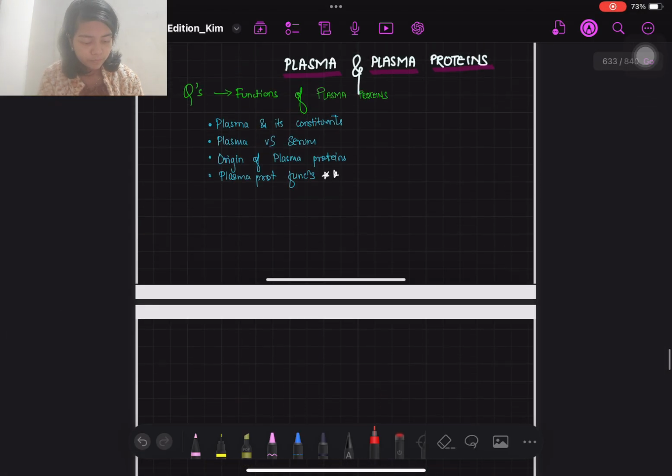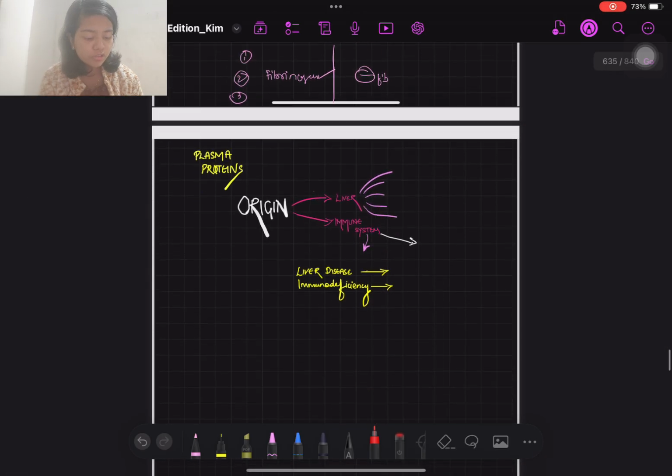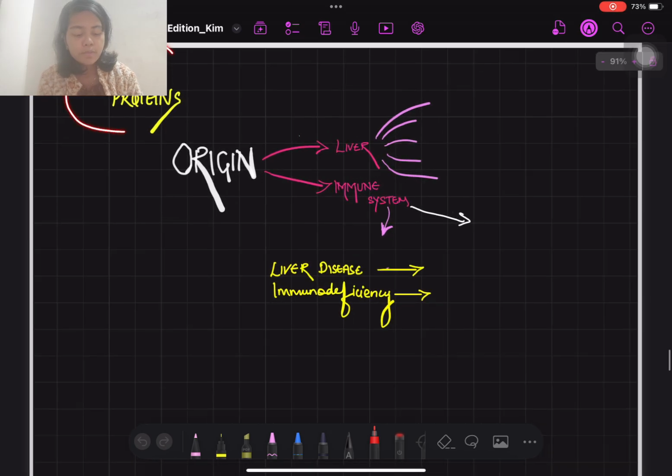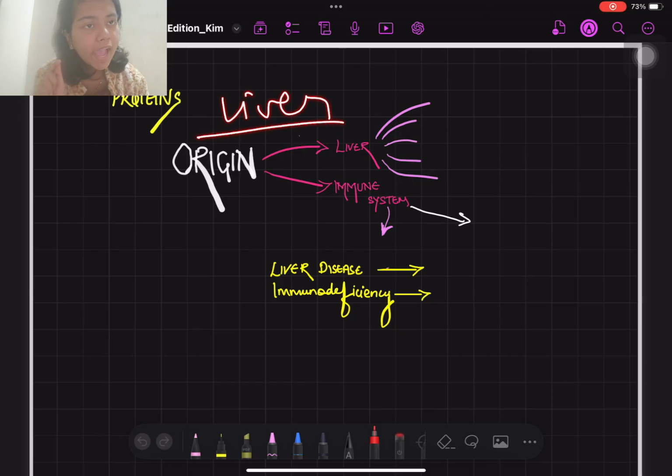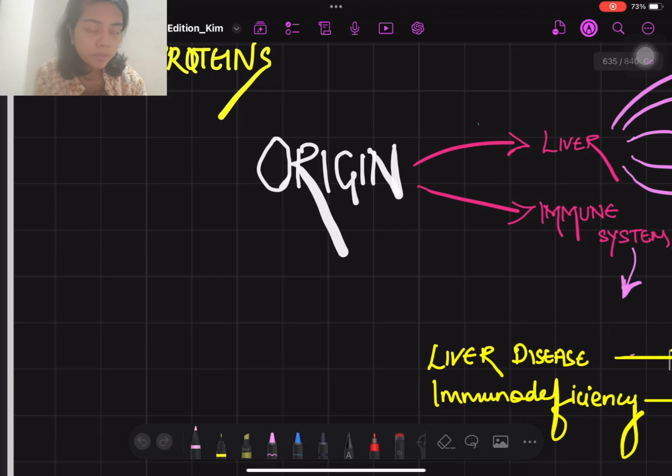Okay, so what all we have done is we have done plasma and its constituents. We're done with plasma versus serum. Now we'll do origin of plasma proteins. Okay, so plasma proteins, in the origin you can write that plasma proteins are mainly derived from the liver except one protein. Okay, so first of all we'll make a note of what all were the proteins, right?